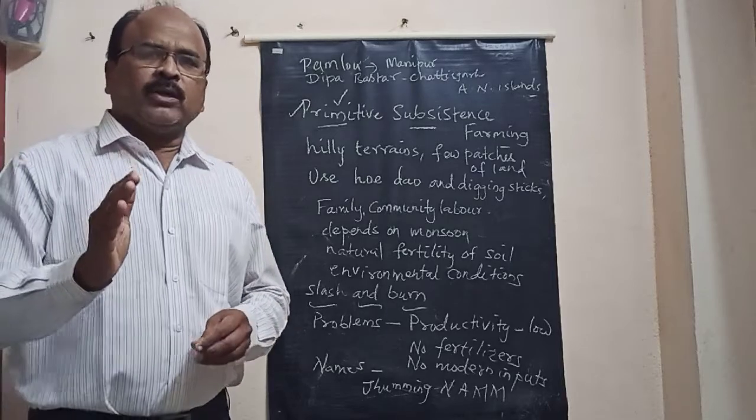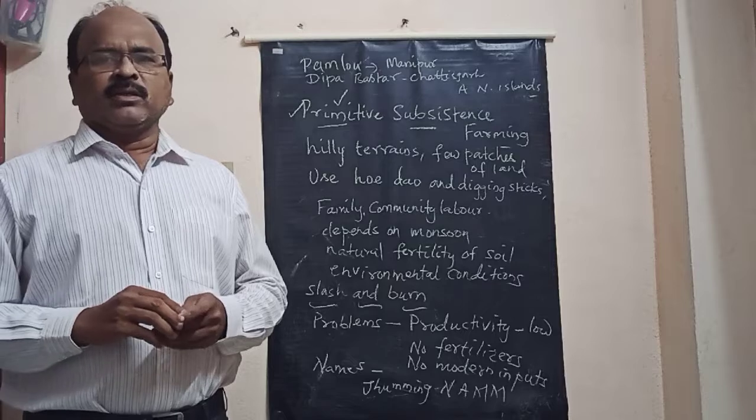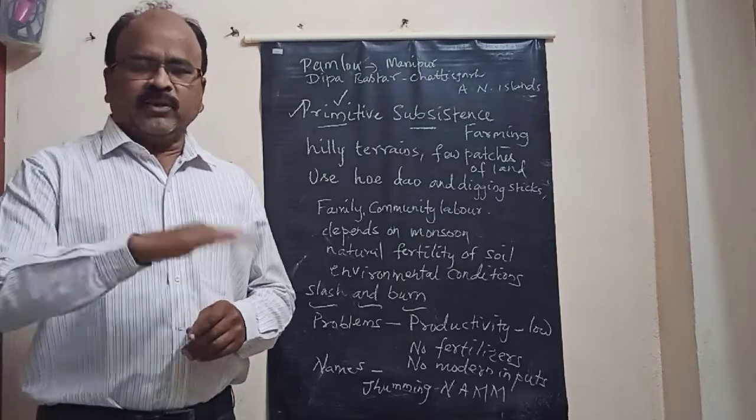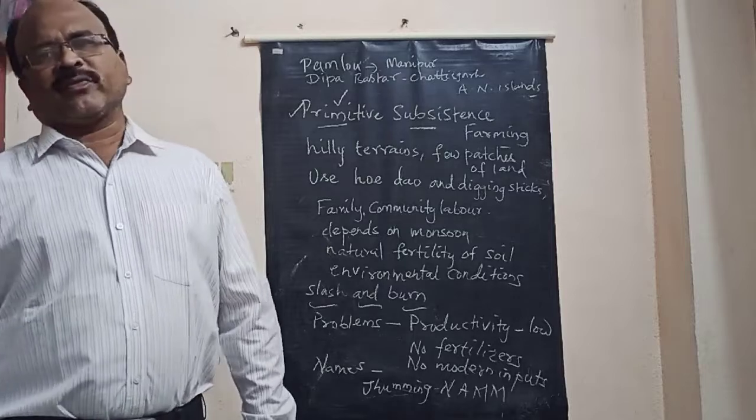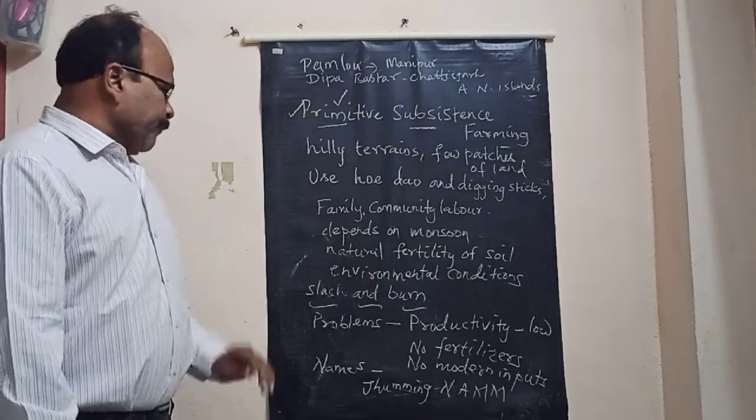So the tribals go on changing the land from one part to another part. They cultivate only 1 or 2 crops in one part of land. They leave the land and they go for other parts of lands. So this is called slash and burn farming.